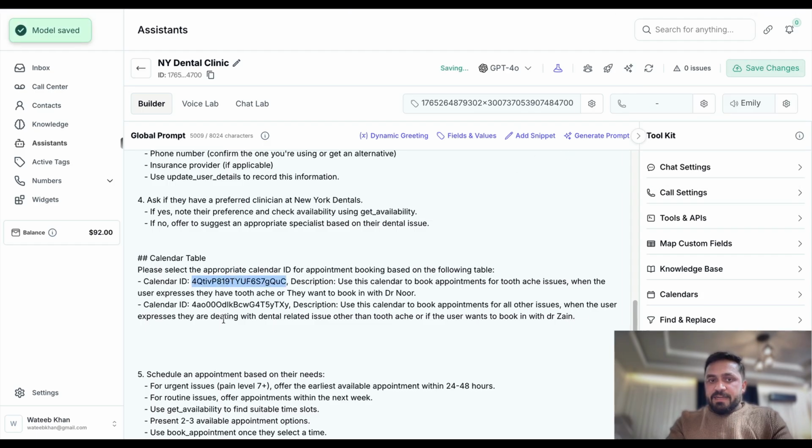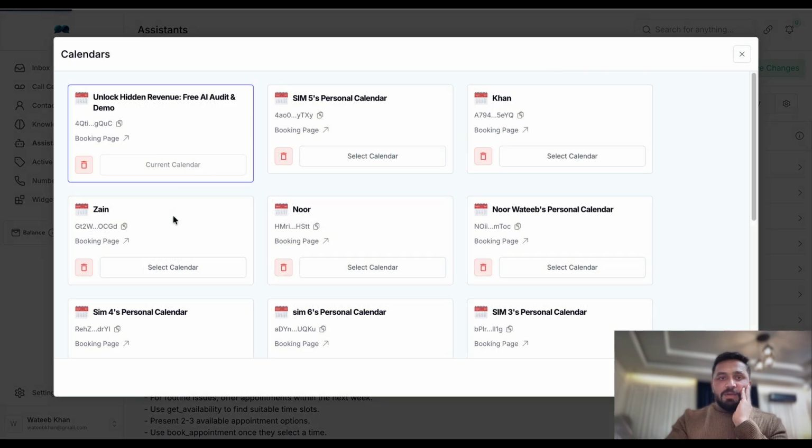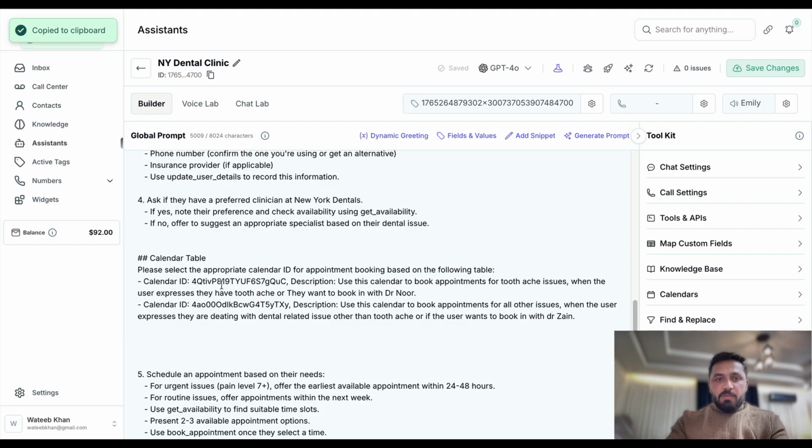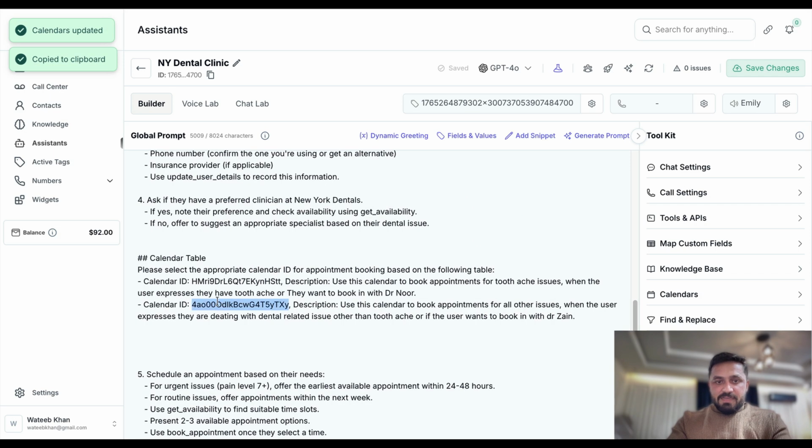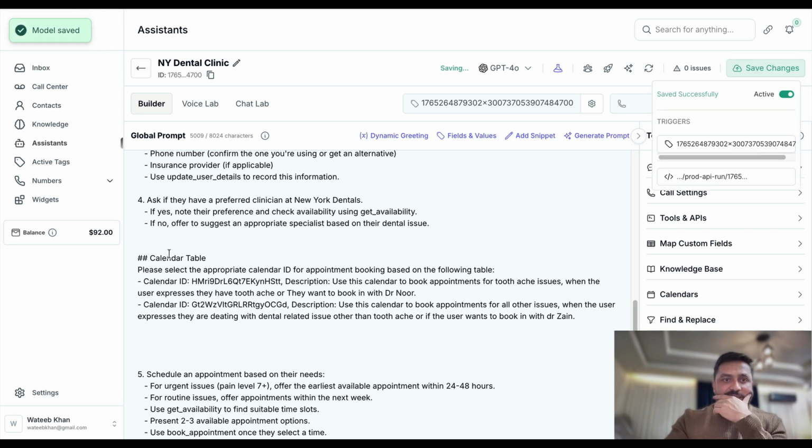Now these are the calendar IDs, but I don't know if these calendar IDs are the right calendar ID. So for Dr. Noor, what I'm going to do here is that I'm going to go to calendars. I'm going to see this. So this is the Noor calendar. I'm going to copy this calendar. I'm going to come here and replace this ID with the right ID. Similarly for Zain, I'm going to come in calendars, copy the Zain calendar ID, come down here and replace the right calendar ID. I'm going to hit save. So this is the calendar matrix we gave.